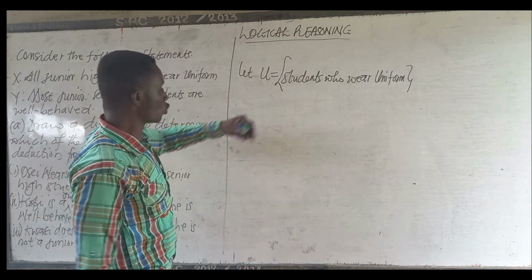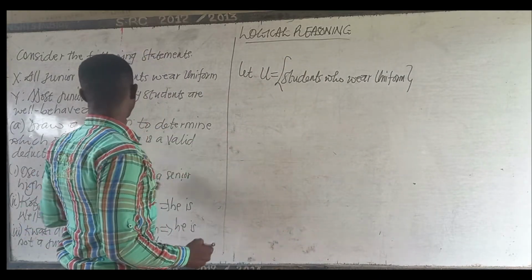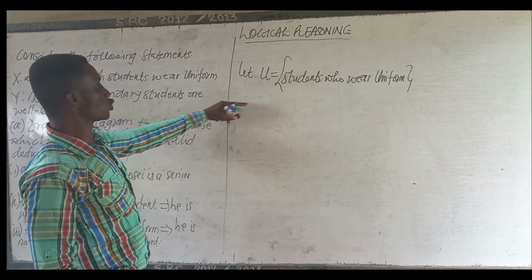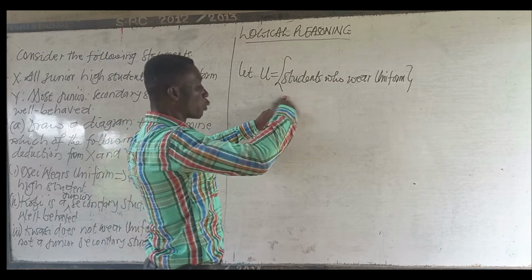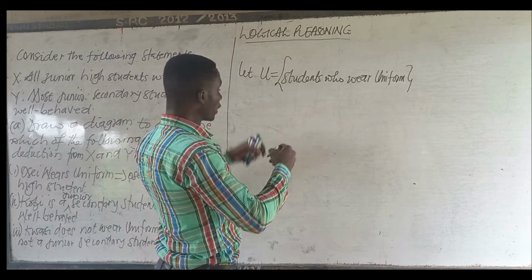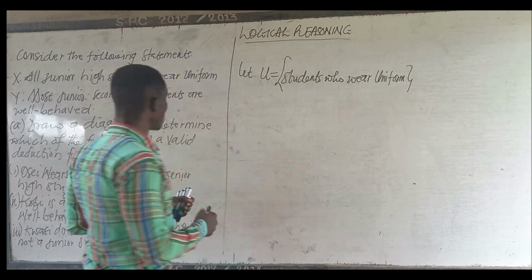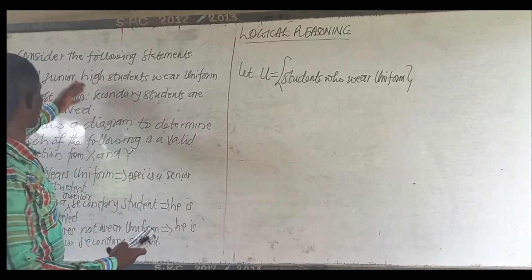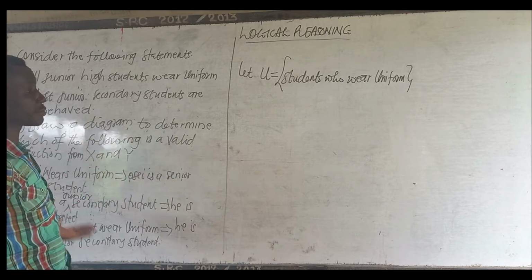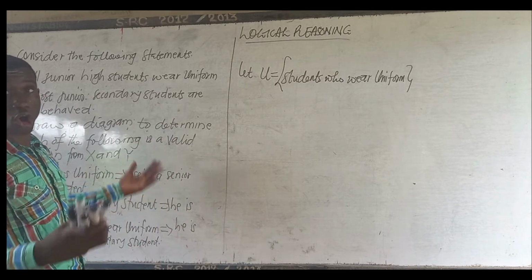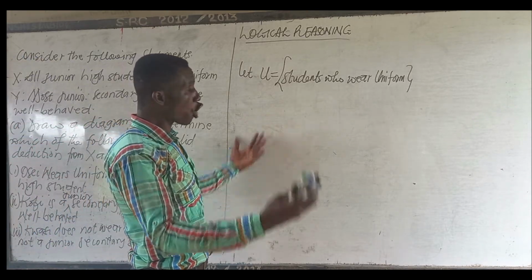If you have students who wear uniform, then obviously junior high school students are under people who wear uniform. We can say people because we are talking about people, but here particularly we are restricting ourselves to students, because the question is made up of students. So our universal set should be all students.